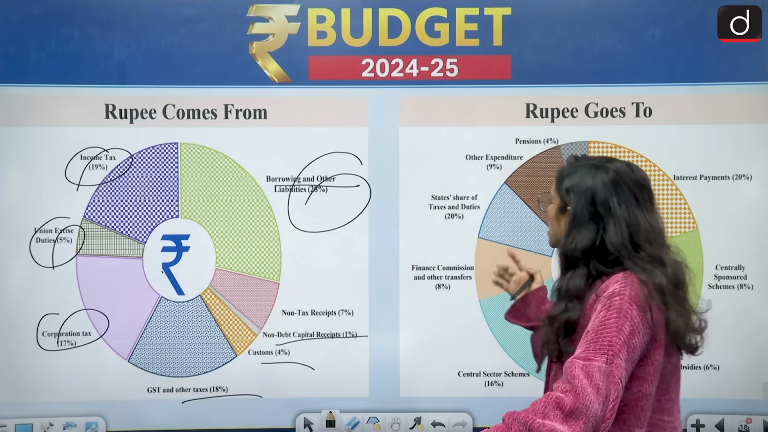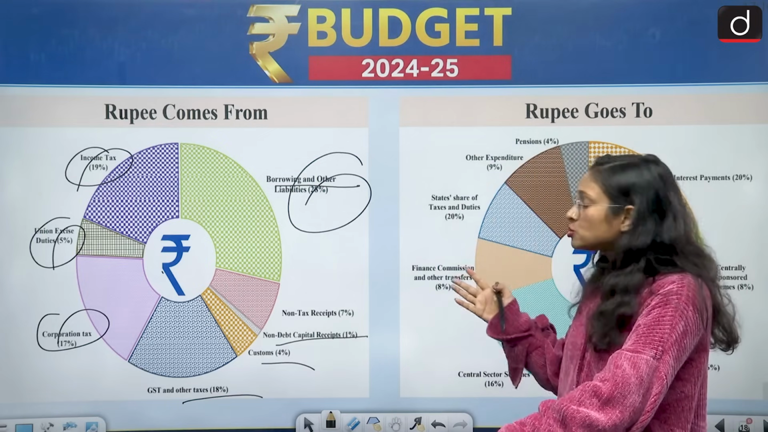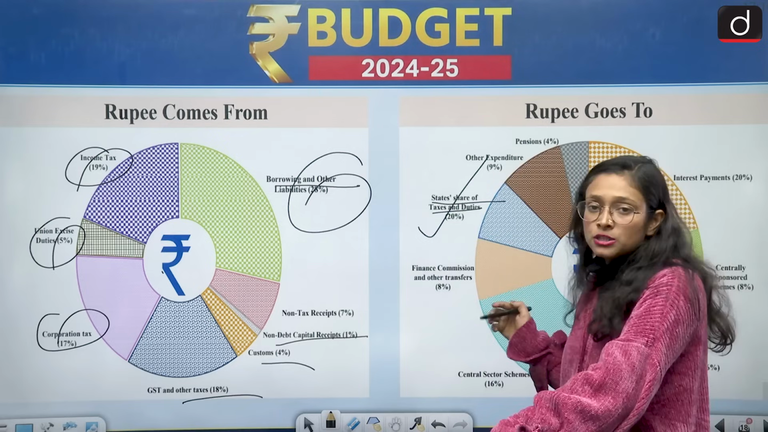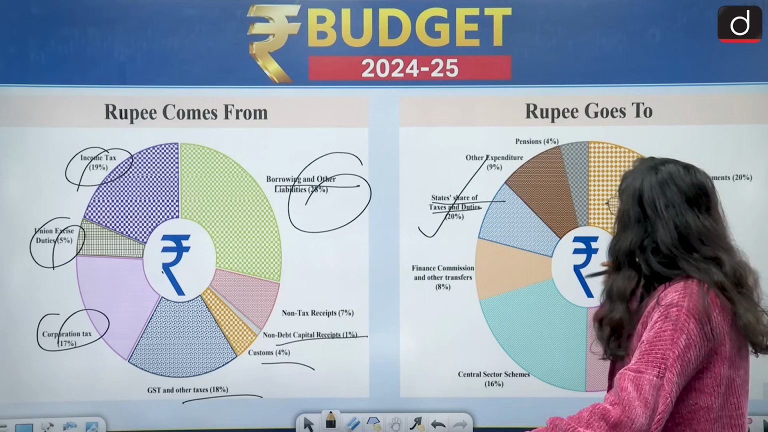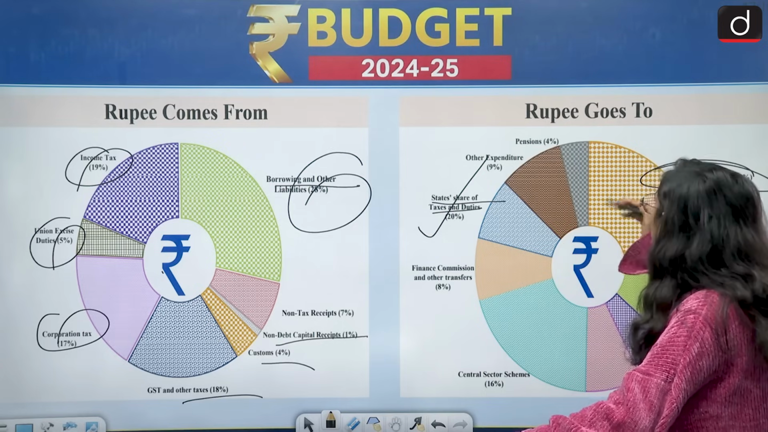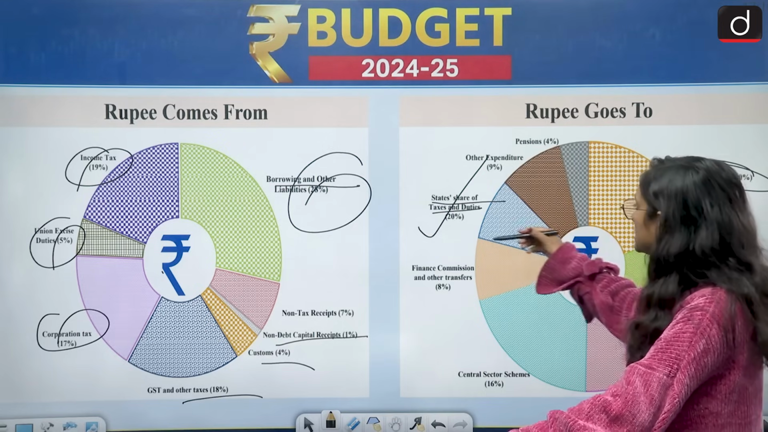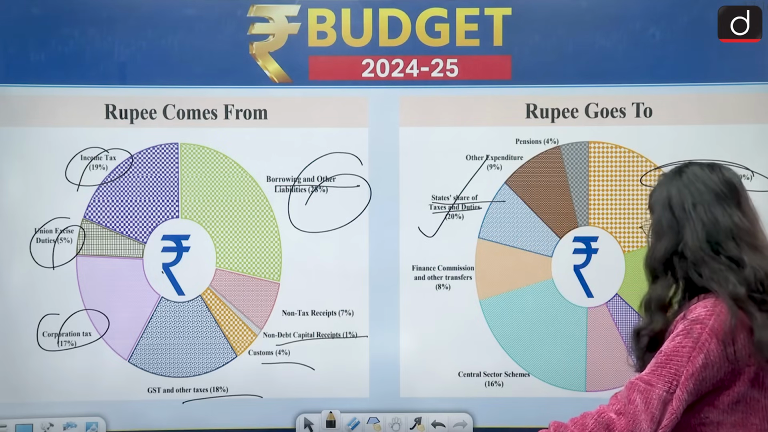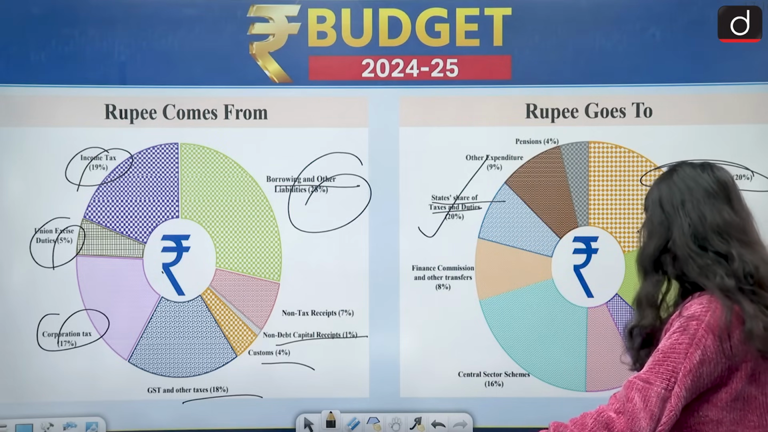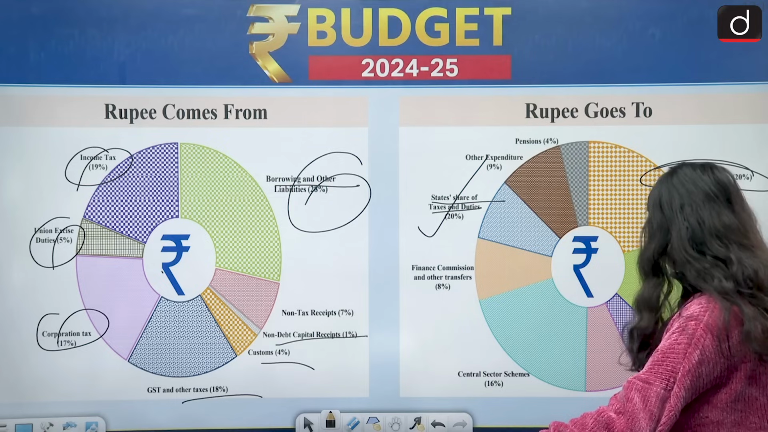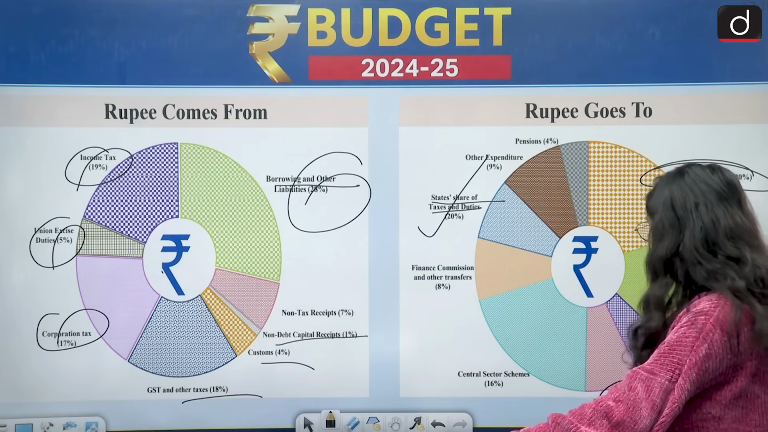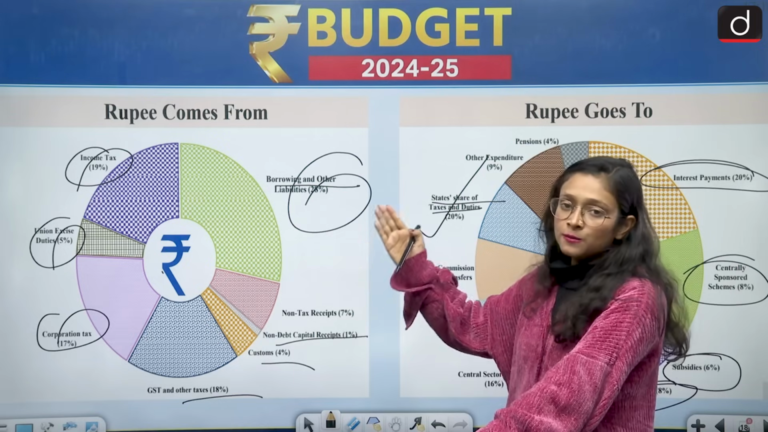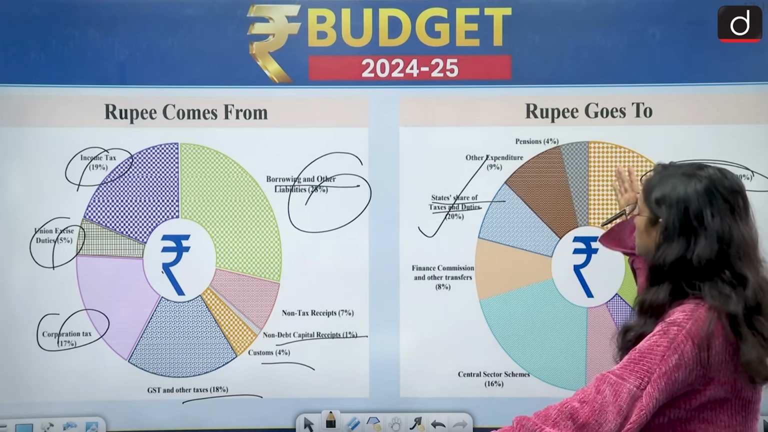Then where does the rupee go? Most of the rupees go to the states' share of taxes and duties. This is also very important for your prelims examination, and also the interest payments. So most of the rupees go to interest payments and the state share through taxes and duties. And where does the least go? The least goes to subsidies and centrally sponsored schemes, which is 8%, and also 8% to the defense sector. So here is the data on where the rupee comes from, and here is the data on where the rupee goes.